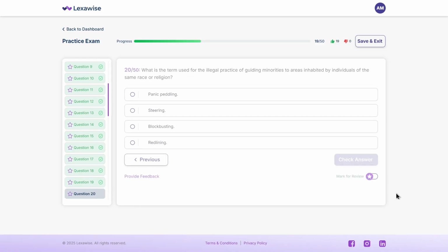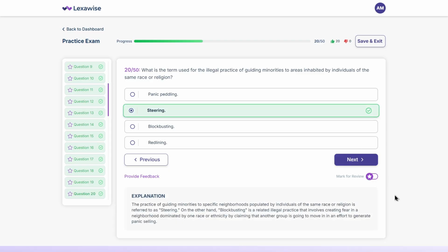Here's one more. What is the term used for the illegal practice of guiding minorities to areas inhabited by individuals of the same race or religion? A. Panic peddling. B. Steering. C. Blockbusting. D. Redlining. Take your time. The correct answer is B. Steering. Steering happens when an agent directs clients to or away from areas based on race, religion, or another protected class. It's a clear violation of fair housing laws.